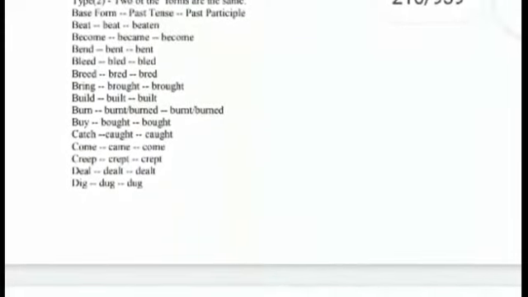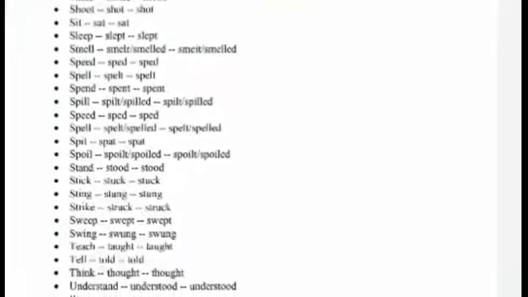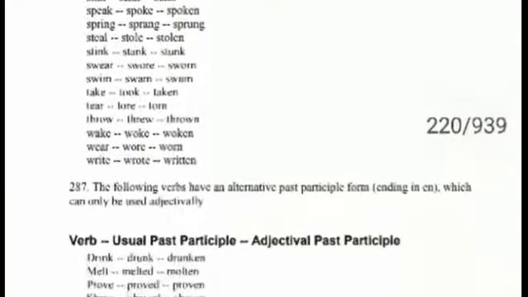Some more examples are given. Please try to read once. Examples where all three forms are the same: bet, bet, bet. Cost, cost, cost. Hit, hit, hit. Put, put, put. Read, read, read. Spelling is the same, but pronounced differently.